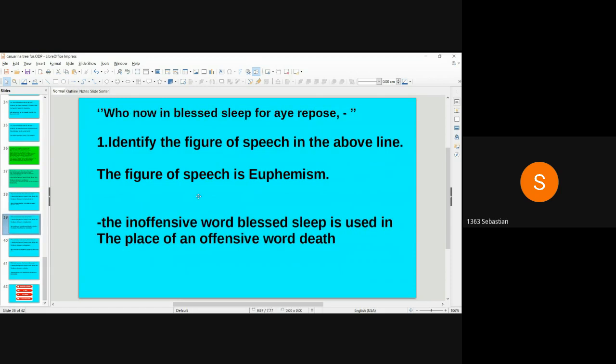Who now in blessed sleep for our repose. Identify the figure of speech in the above line. The figure of speech is euphemism. The inoffensive word blessed sleep is used in the place of an offensive word death.